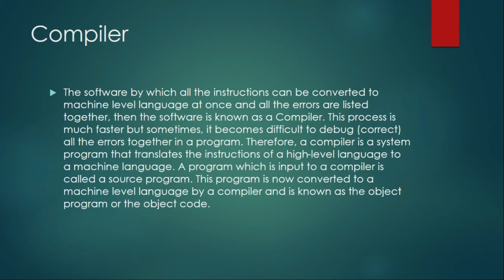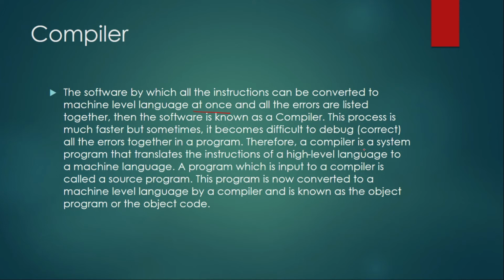Compiler. The software by which all the instructions can be converted to machine level language at once, and all the errors are listed together, is known as a compiler. This process is much faster, but sometimes it becomes difficult to debug all the errors together in a program.